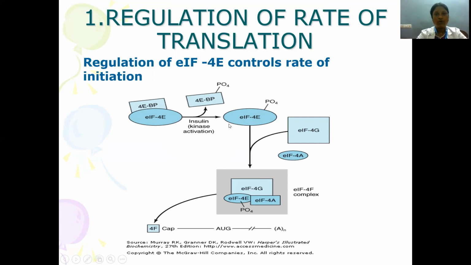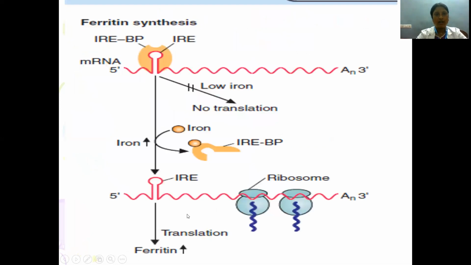When there is no phosphorylation happening, this complex cannot form, and so it cannot bind to the cap of mRNA. Here you can see how ferritin synthesis is regulated at the translation level. This is the iron response element binding protein, the orange color, and this is the iron response element, the elongation or invagination in the 5' end of mRNA.